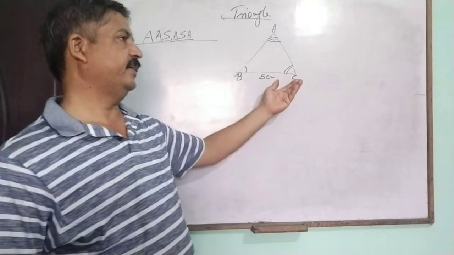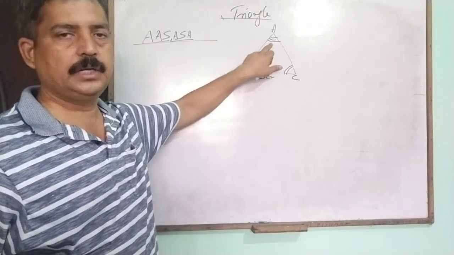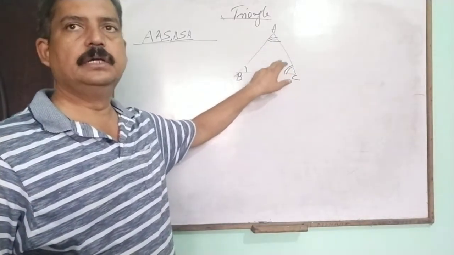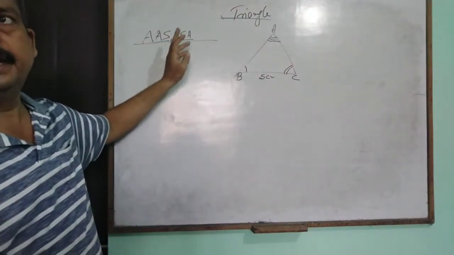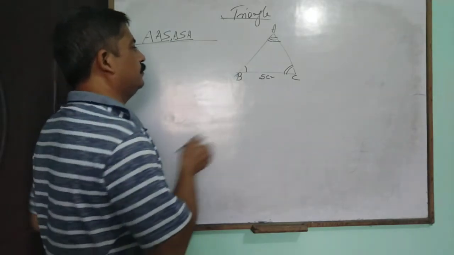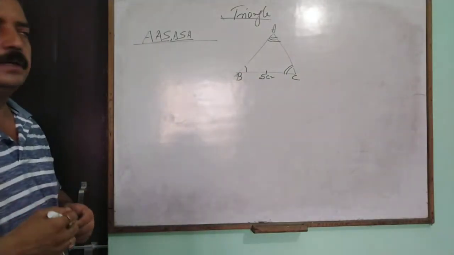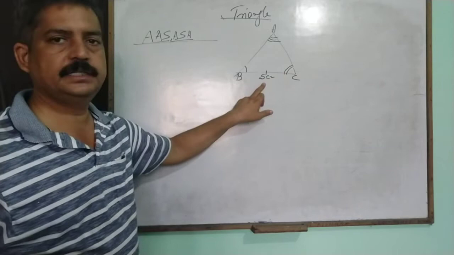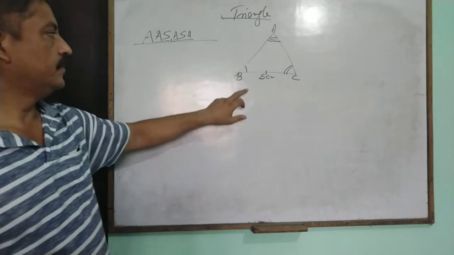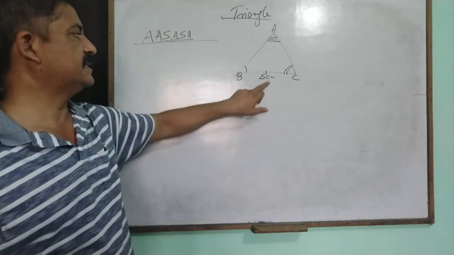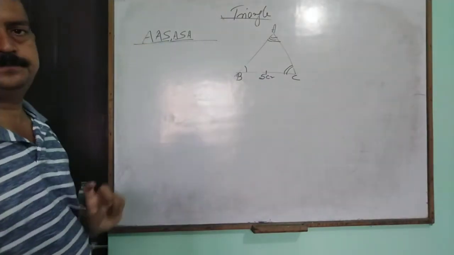We know very well that if two angles are equal, the third angles are also equal. So you write either AAS or ASA. ASA is when the two angles and the including side are given. If two angles and the including side, then we write ASA. If two angles are given but the side is not included, in that case we write AAS.